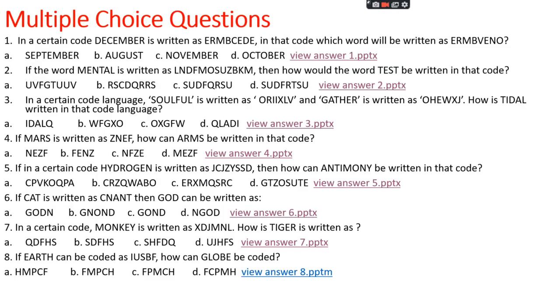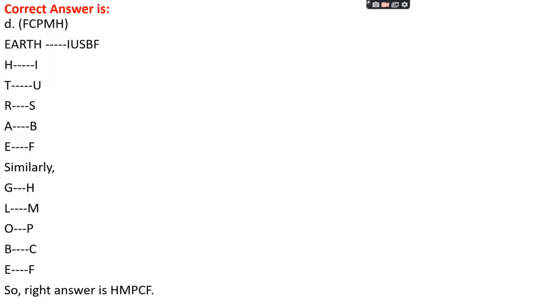Question number 8. If Earth can be coded as IUSBF, how can globe be coded? Option A, HMPCF. Option B, FMPCH. Option C, FPMCH. Option D, FCPMH. The right answer is option D, that is FCPMH.